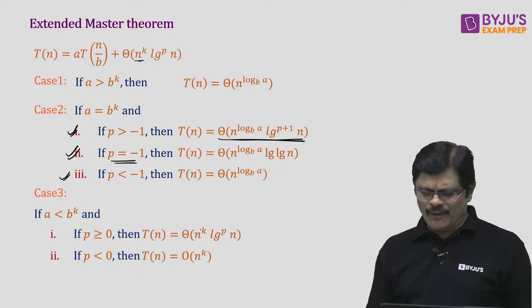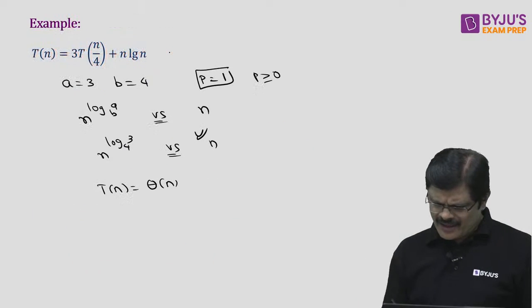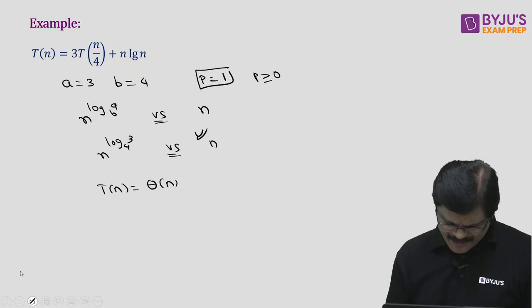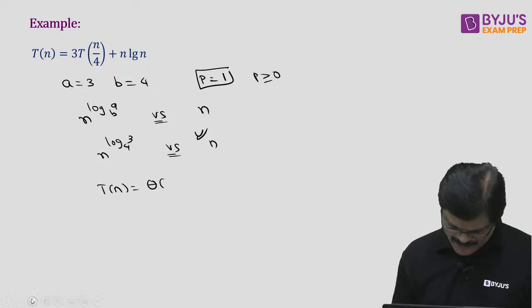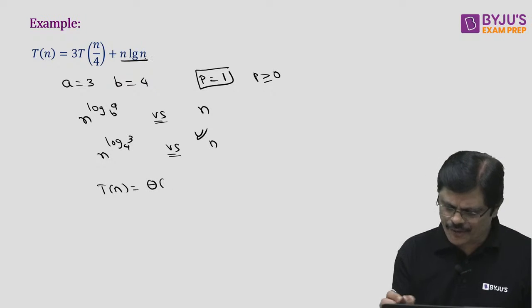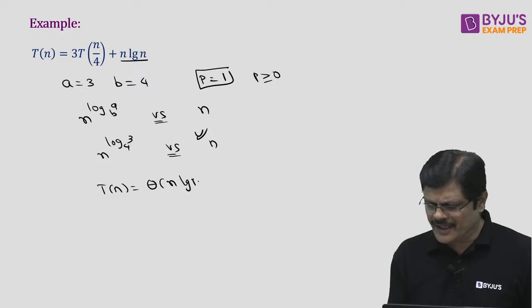That is theta n. What about the right hand side function? What is this right hand side function? N log n. The same function you are going to get. N log n you can write it.